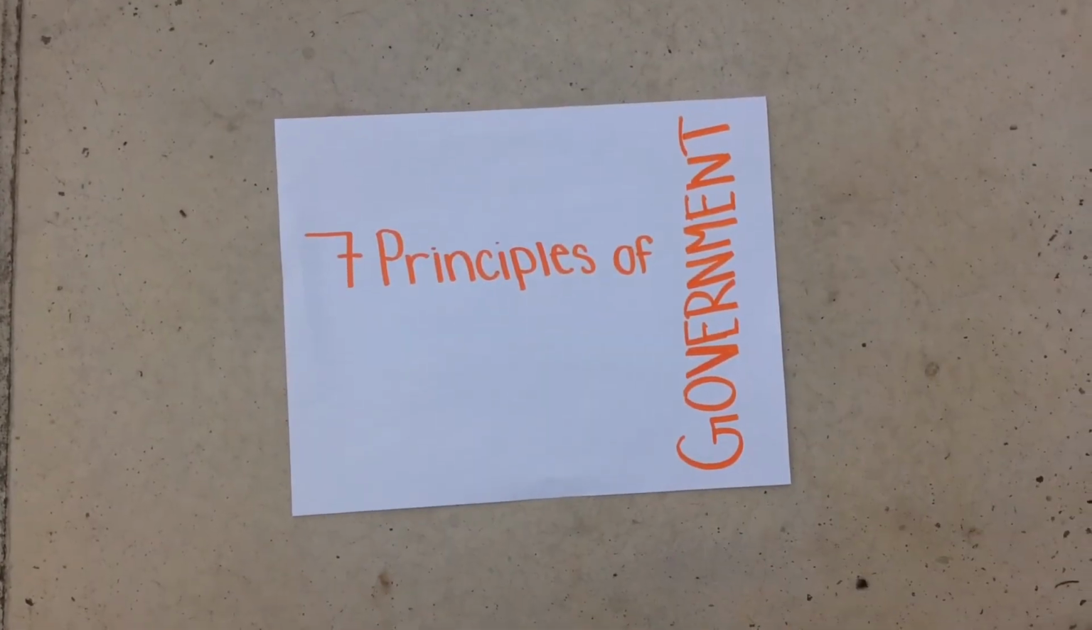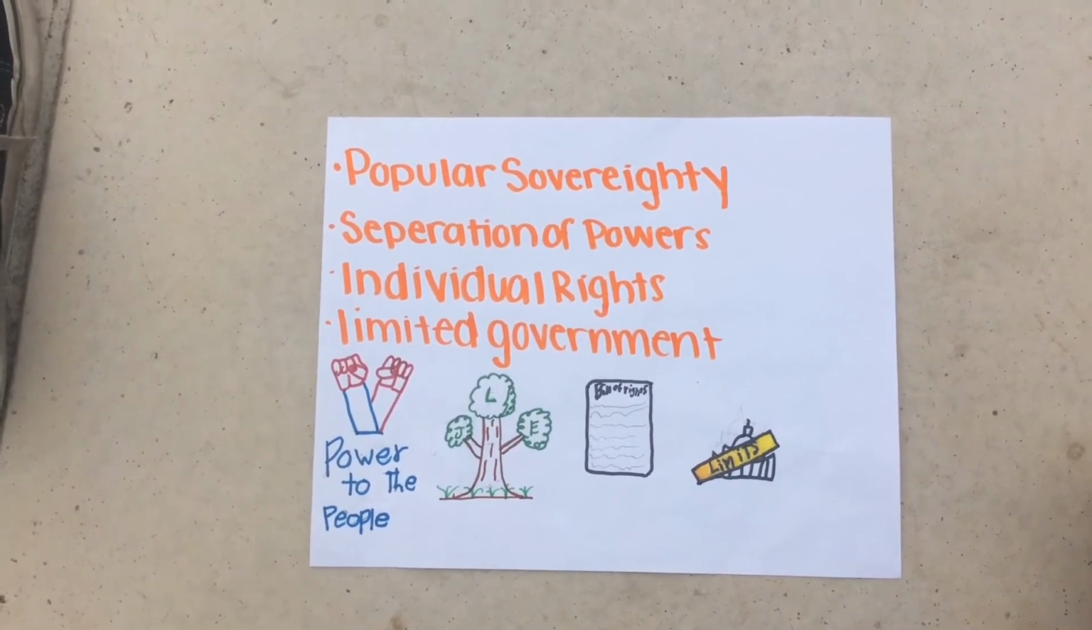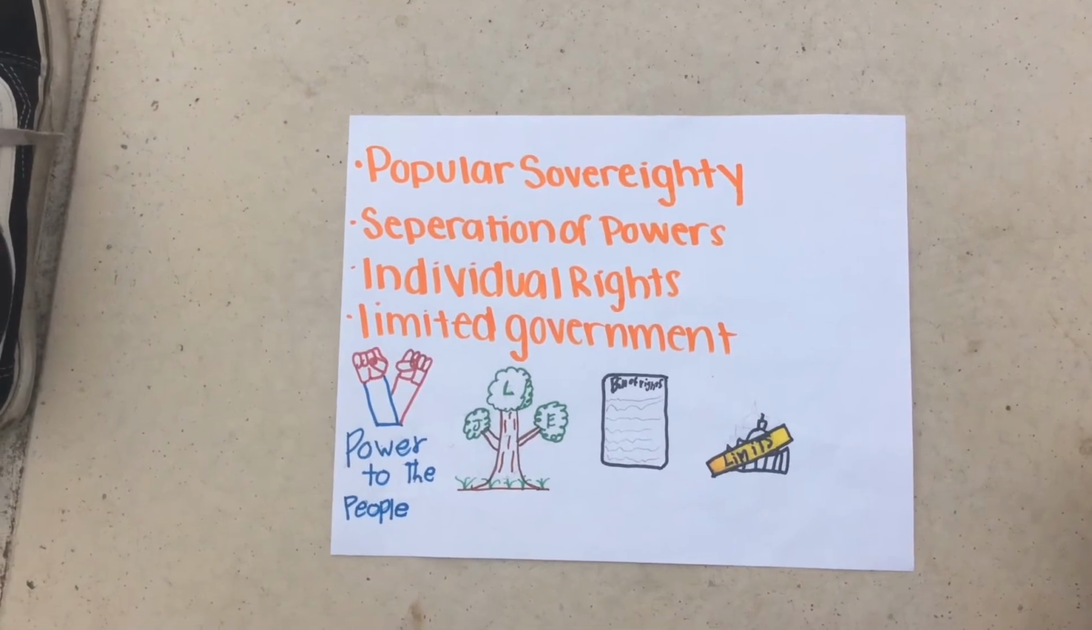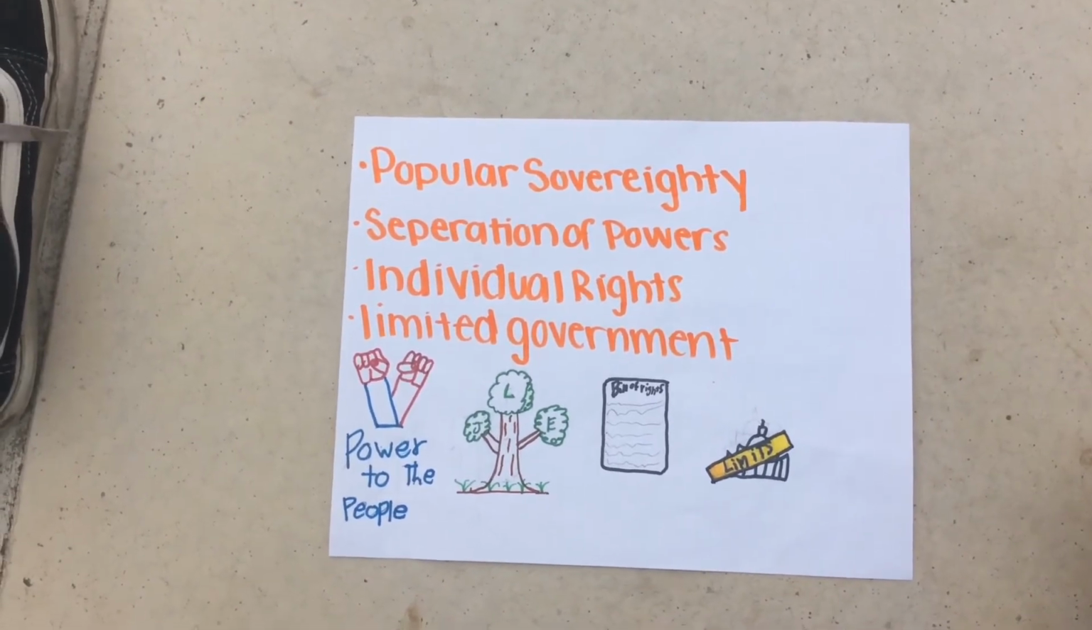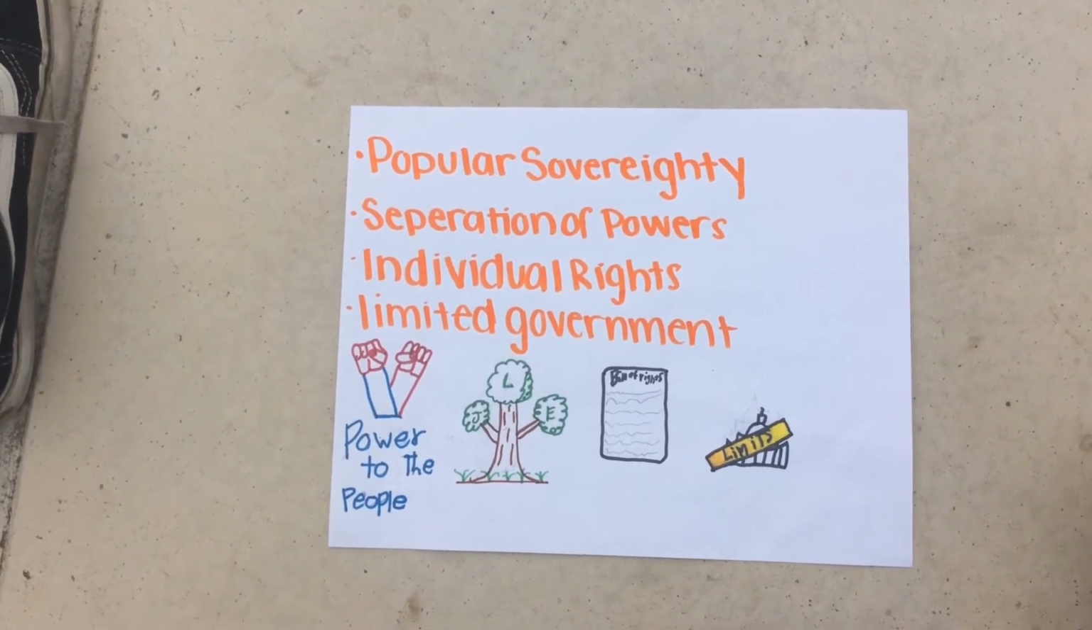7 Principles of Government. There are 7 principles of government. Popular sovereignty is a basic rule of "we the people." We still have power in government. Separation of powers was splitting the government jobs and powers into 3 branches. Individual rights was basically the Bill of Rights.